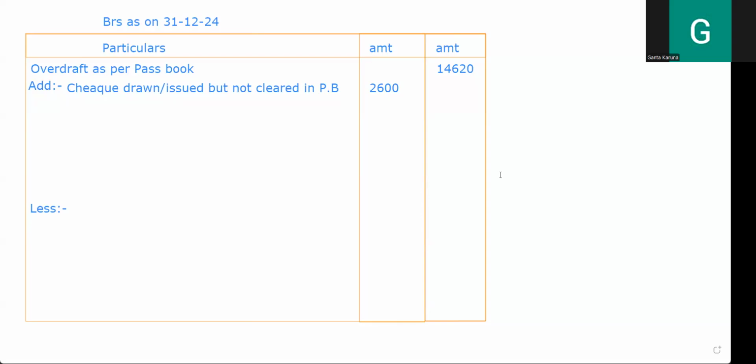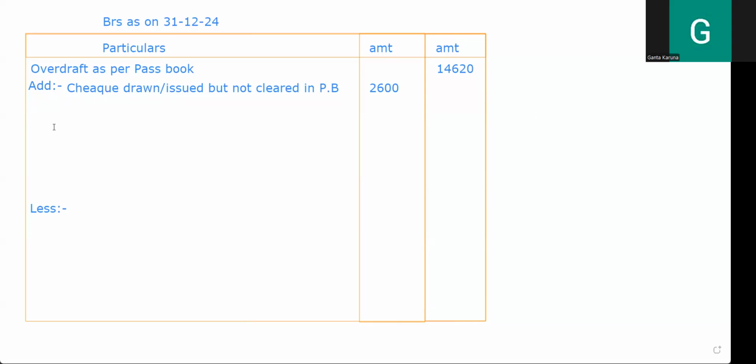CB and PB. Type this quickly. CB and PB. It is in the cash book, right? It is in the cash book.